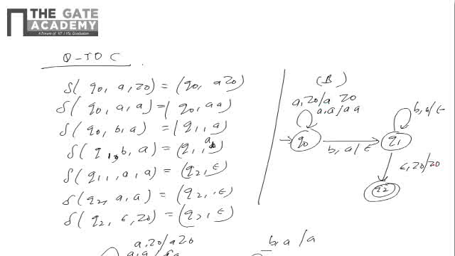So therefore B is wrong, and C is also not correct, because here n is not greater than n, for the given transition this is not possible. b to the power n is not possible, right? So C is also wrong, so A option is correct, so our answer is A.